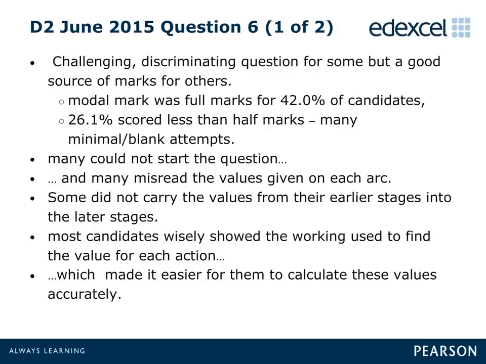With regards to Part B, in which candidates were asked to use dynamic programming to complete the table in the answer book, a number of candidates did not attempt this part, or made very little progress apart from completing the first stage. Many candidates did not carry the values from earlier stages into later stages, and a disappointing number of candidates used either the wrong arc or an incorrect value.